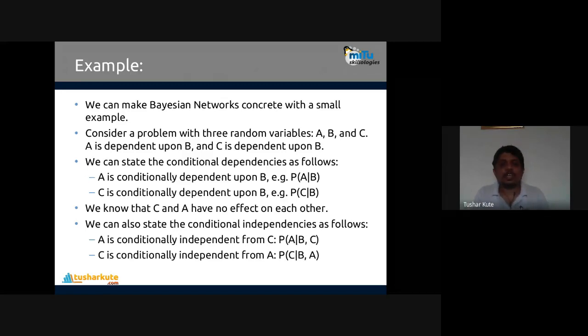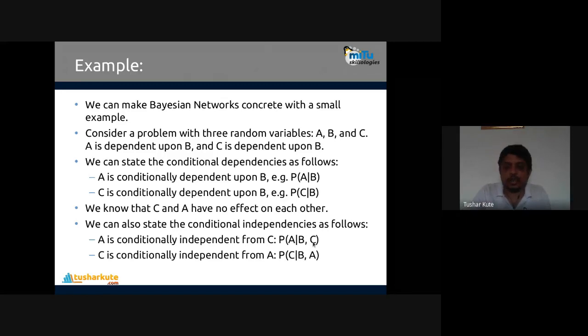So A is conditionally independent from C. You can see P of A given B and C, and C is conditionally independent from A, that is P of C given B and A. Fine. So two different variables are mentioned over here. Conditional independence can be identified because I have combined A and C here.